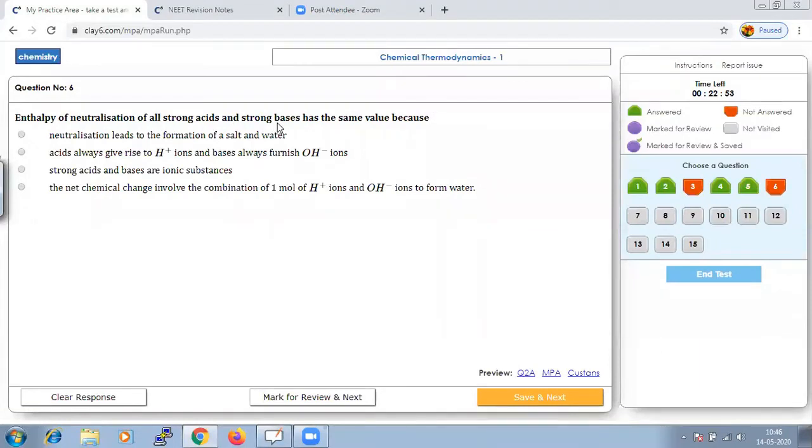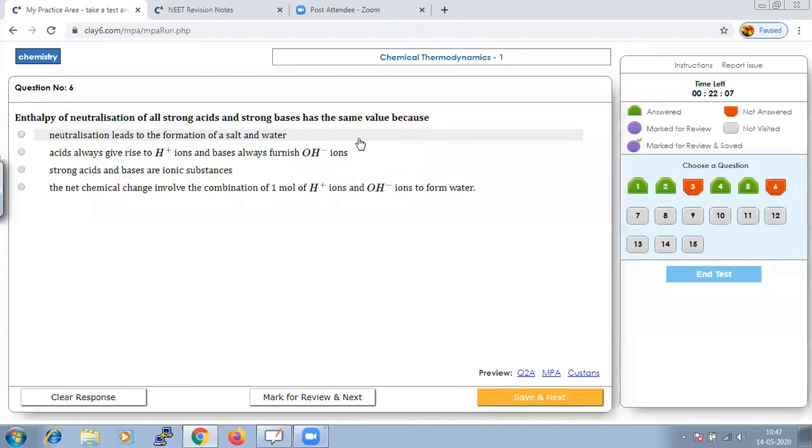Why? We all know that the enthalpy of neutralization of strong acid and strong base will have the same value because the net chemical change involved, whether it is 1 mole of H plus or 1 mole of OH minus, is that it is going to form water.